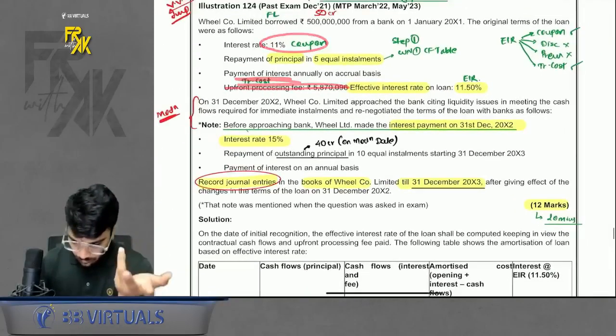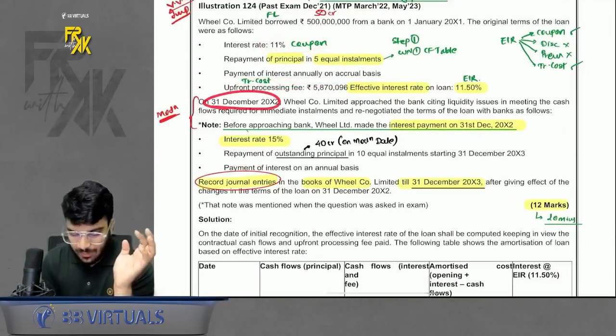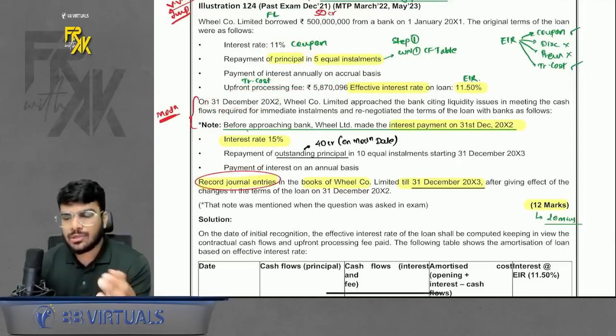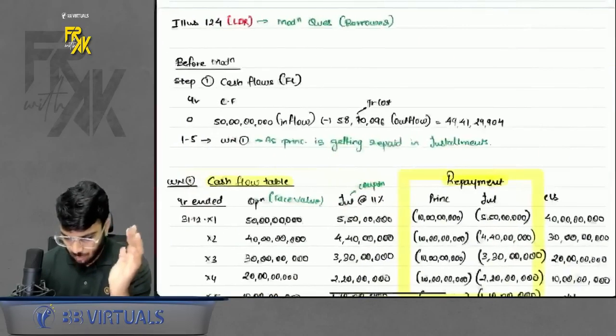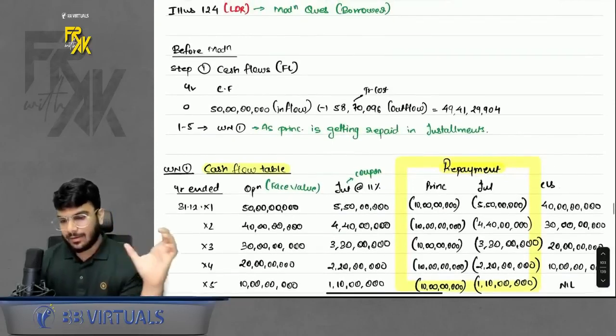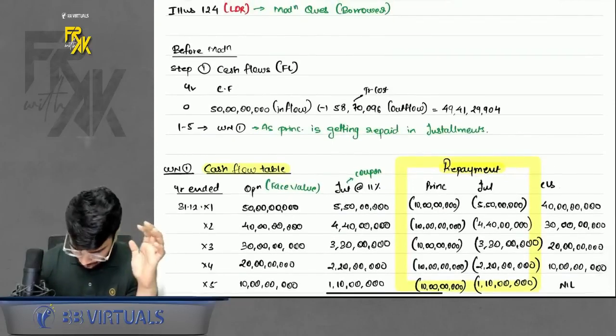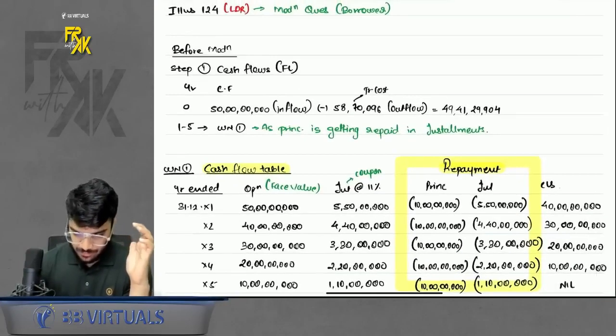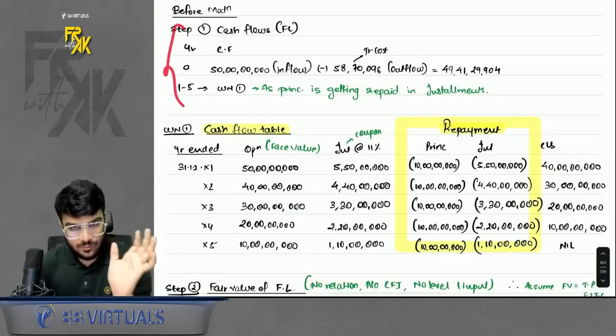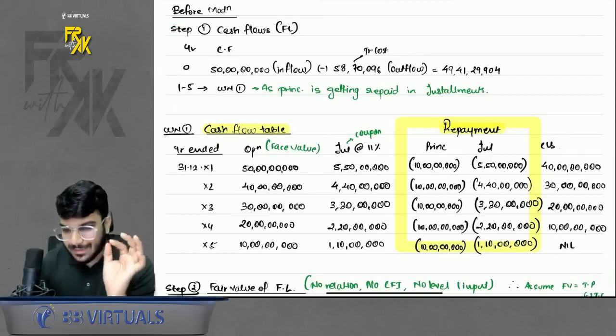Anyways, okay, sir. Then after 2 years, there was some modification which was happening. Let's talk about the modification later on. First, how to do it. As I said, divide the question into 2 parts. One is before modification, one is after modification, right? How do we do the before modification part? So first step is going to be cash flows. Because even principal is getting repaid, you will have to prepare a cash flow table.